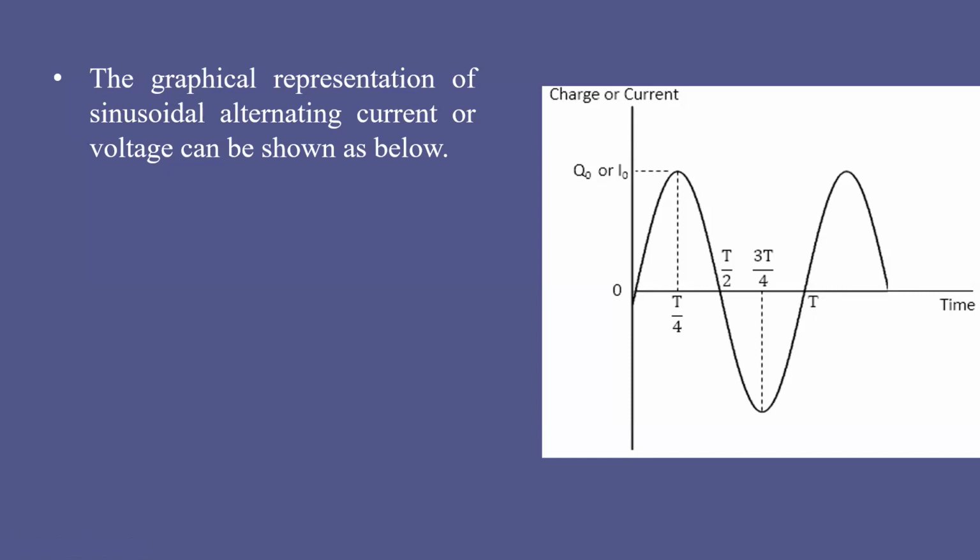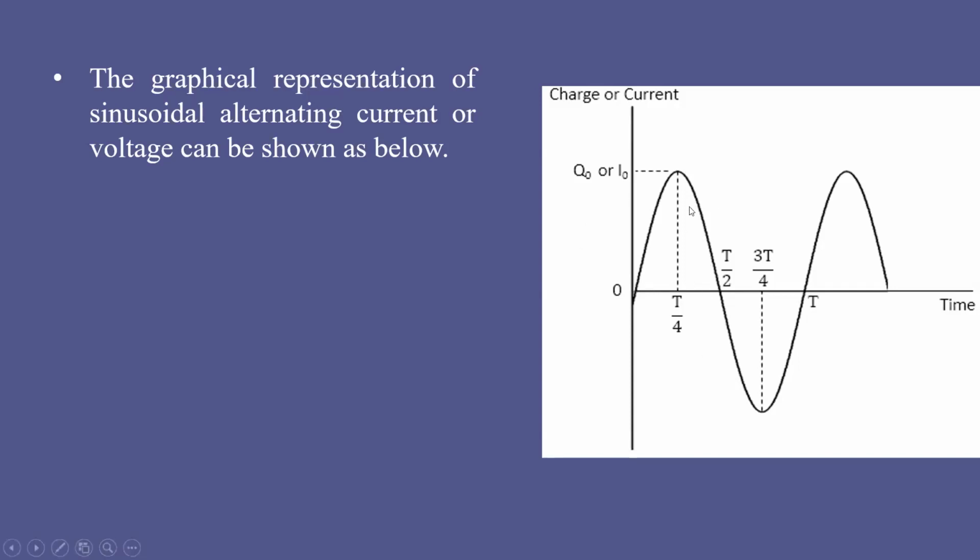Time taken to complete one cycle is called the time period of AC. What do you mean by time period? Here the current should increase in one direction, then it should change its direction and take the peak value in the opposite direction, then again it comes to 0. So this is how one cycle is defined. The time taken to complete one cycle of AC is called the time period of AC.